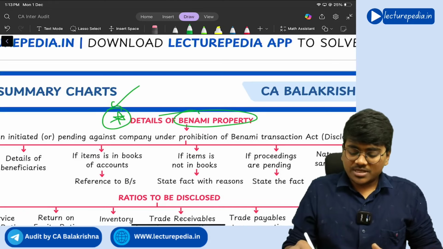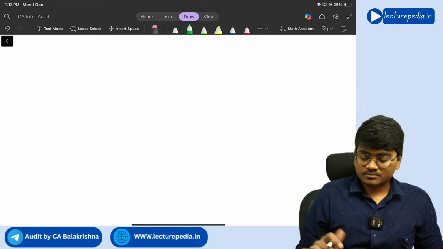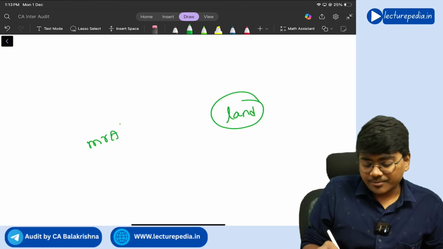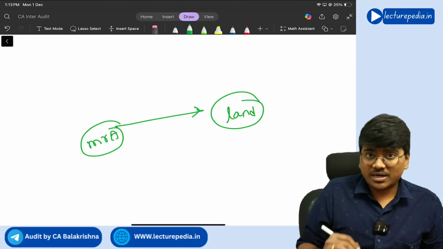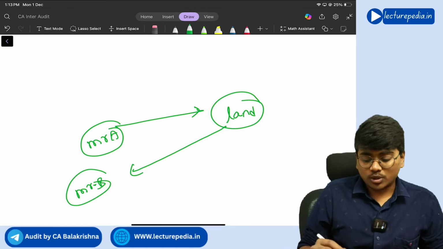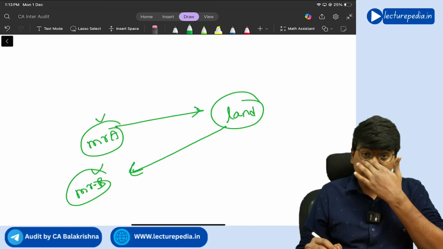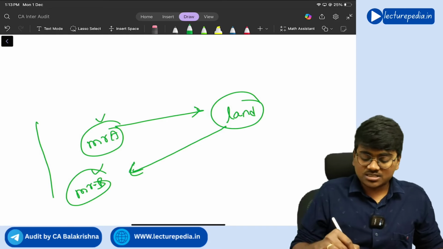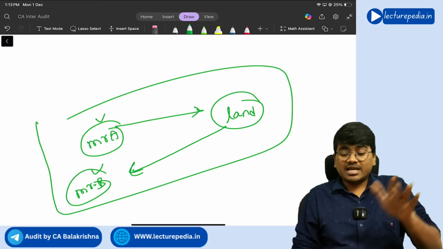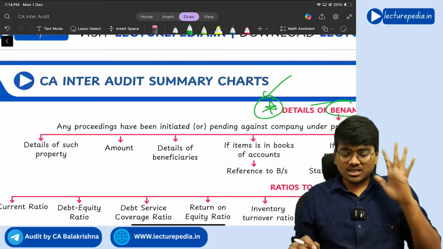So what is meant by Benami property? Let's say there is a particular land. Now Mr. A has paid the amount to purchase the land, but that land is registered in the name of Mr. B. So payment is made by one person, but the ownership is registered in the name of another person. This you will call a Benami transaction. These Benami transactions are prohibited. These are illegal. So with respect to Benami transactions, what does the company need to disclose?